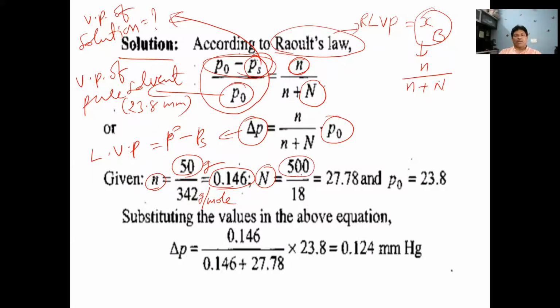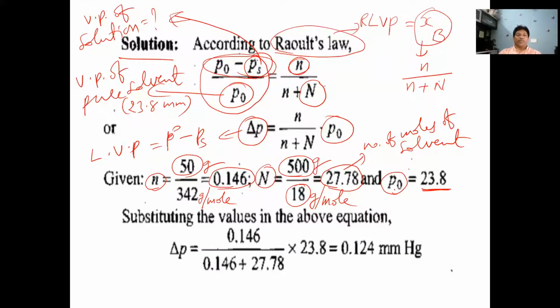Given the weight of solvent, 500 grams of water taken. 500 grams of water divided by the gram molecular weight of water, 18 grams per mole. Therefore the number of moles of water is 27.78. So the number of moles of solvent is 27.78 moles. And P naught is the vapor pressure of pure water, the pure solvent, given as 23.8 millimeter of mercury.